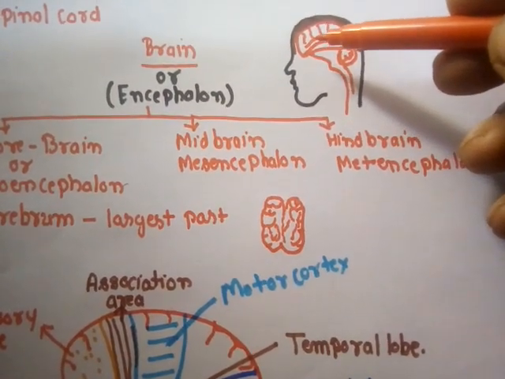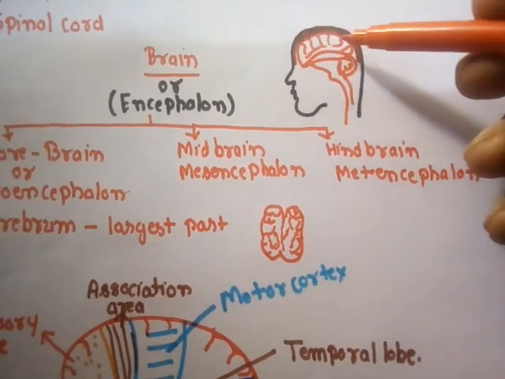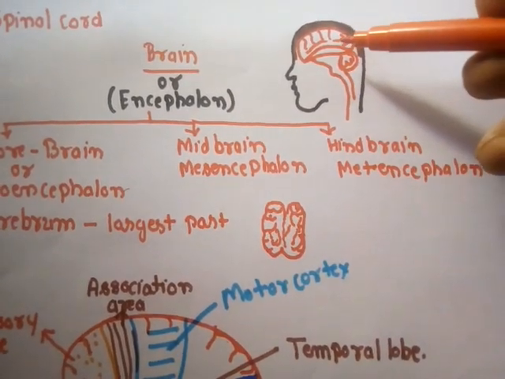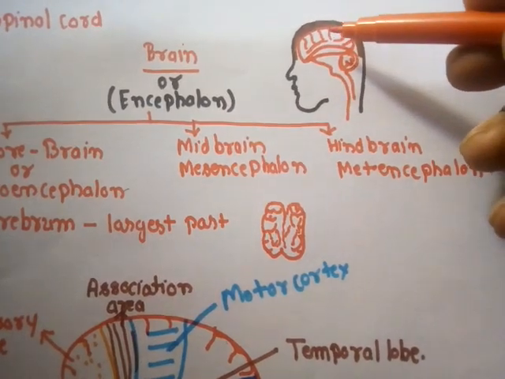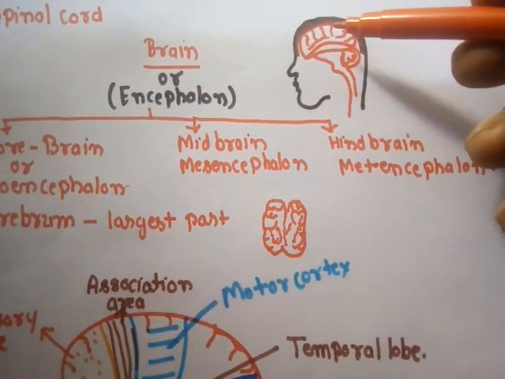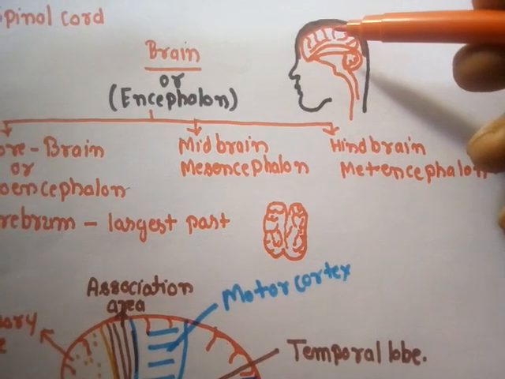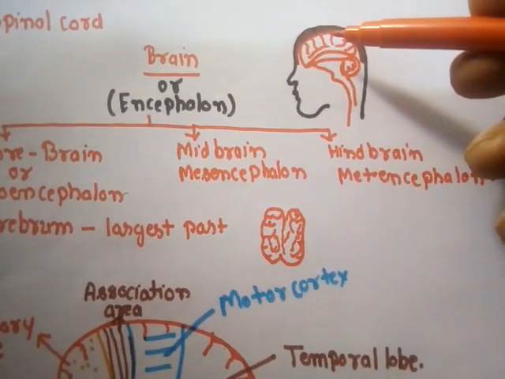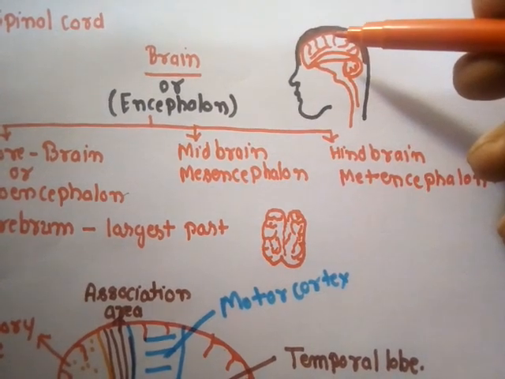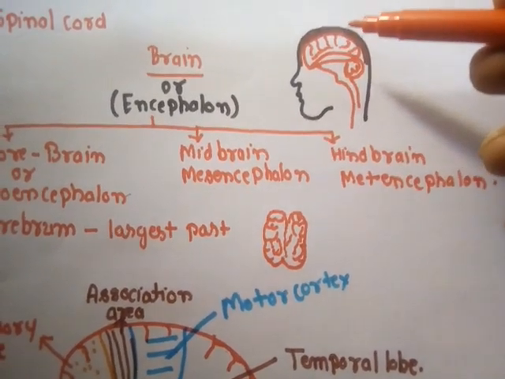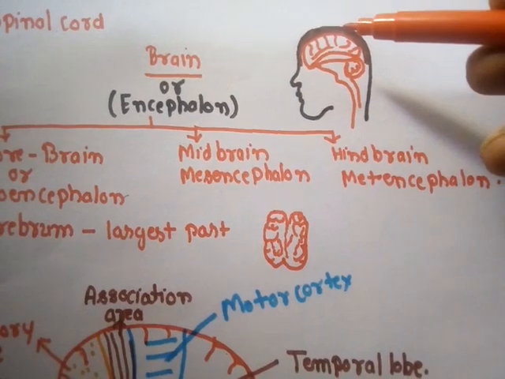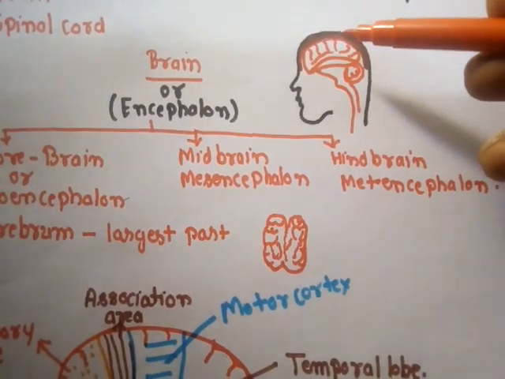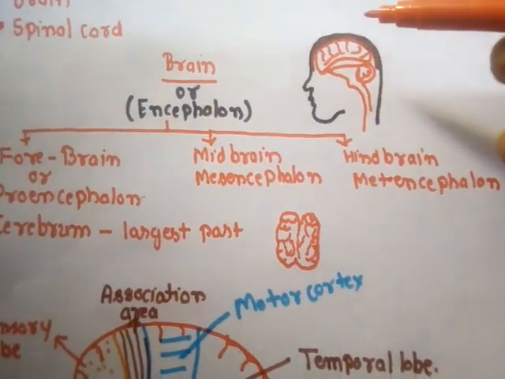That means the brain has double protection. Outside, it is protected by the bones of the cranium, which protect it from mechanical injury, and inside the bones the fluid is filled, and that fluid protects the brain from jerks and any kind of shock. If any shock is received, the energy of that shock does not reach the brain; the fluid absorbs this energy. So this is how the most important and most delicate part of our body, that is the brain, is protected in the skull or the cranium.